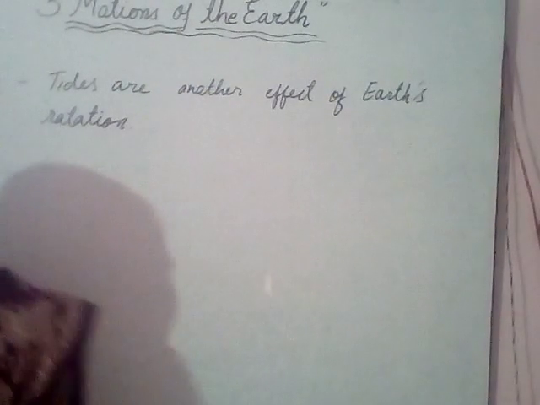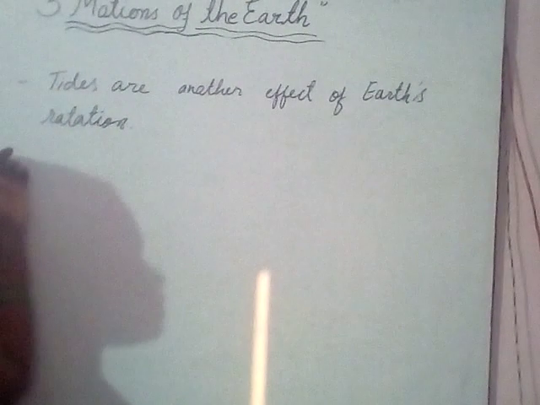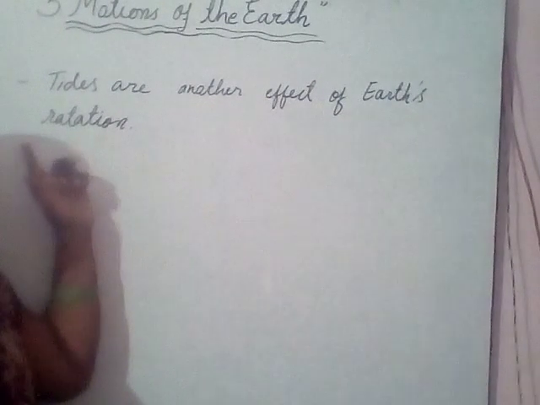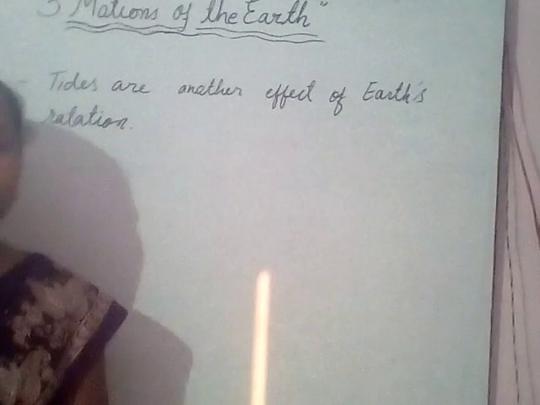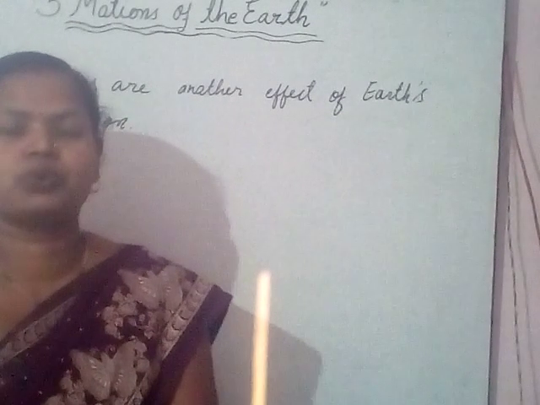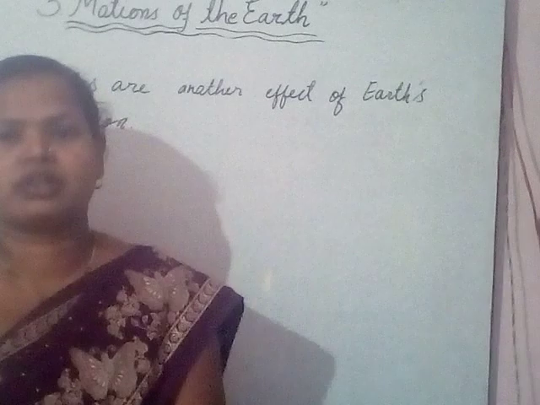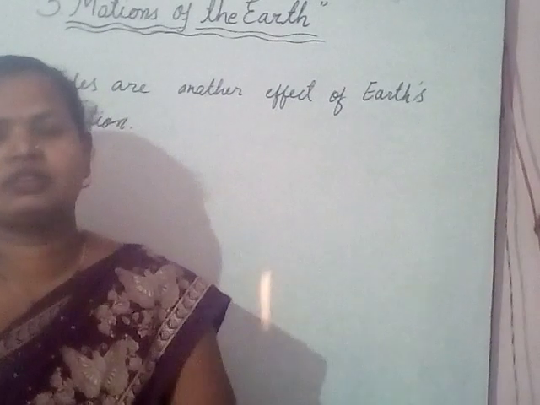Our next point, the last point of this chapter, is tide, and it is another effect of rotation. Due to rotation, tide takes place, and it is of two types. First is high tide, and second is low tide.